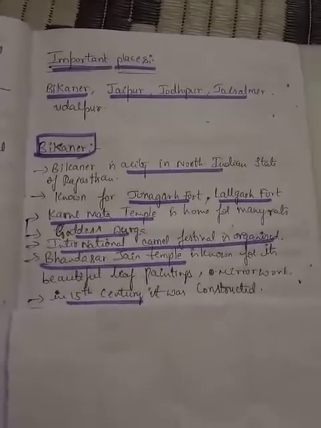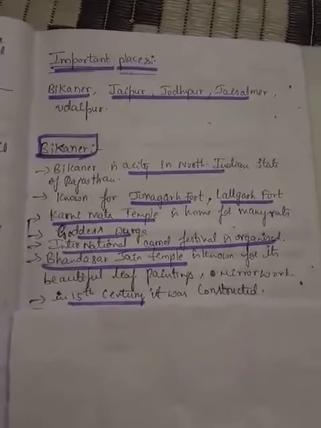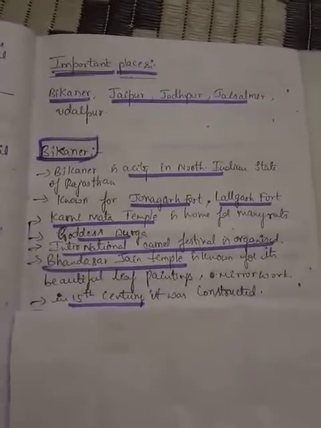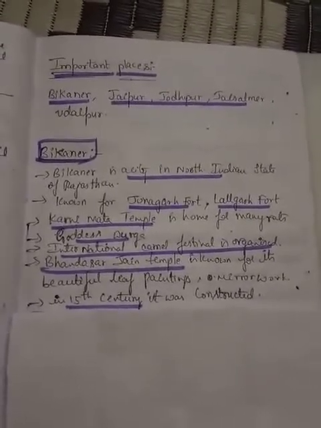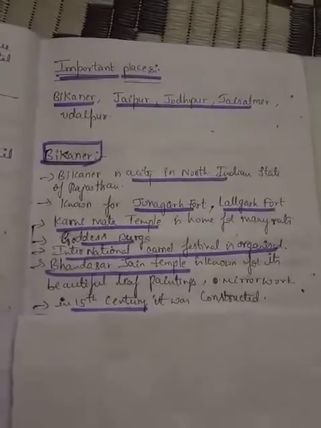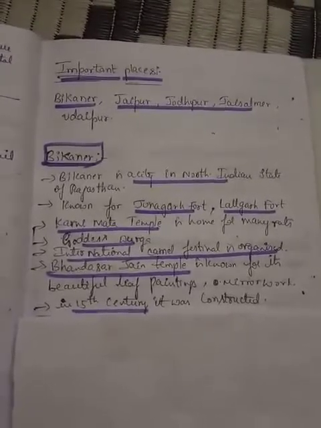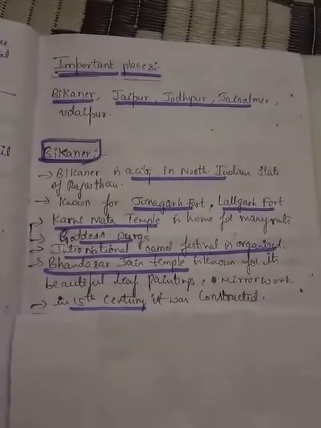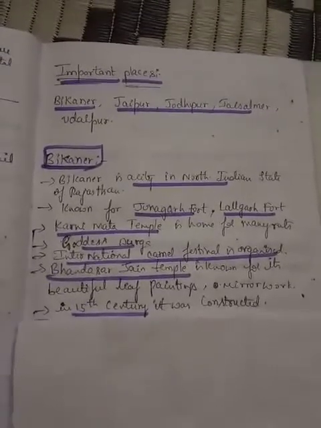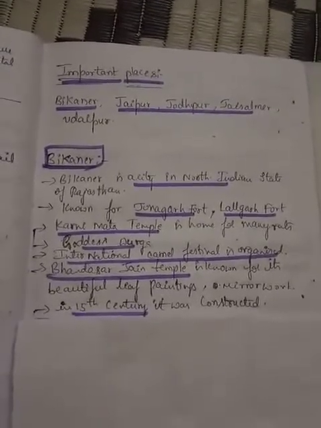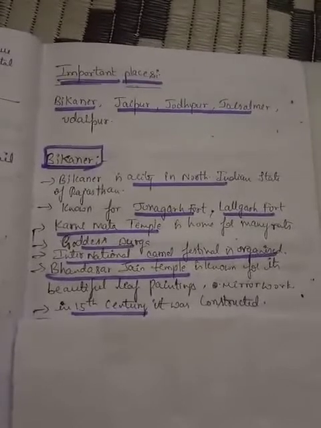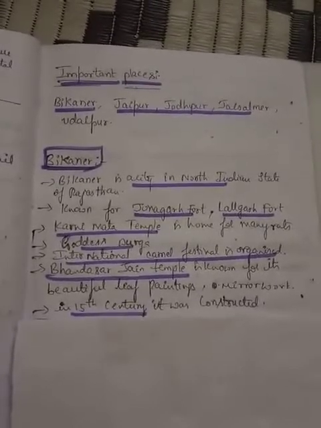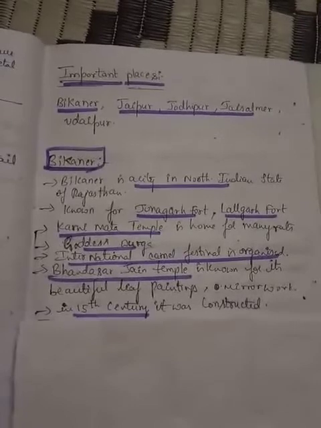And here there is a famous temple called Karni Mata Temple, a home for many rats. In this temple you could see many rats, and people worship the goddess Durga here.